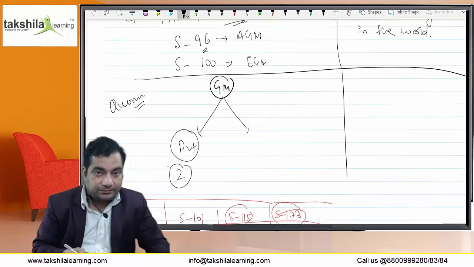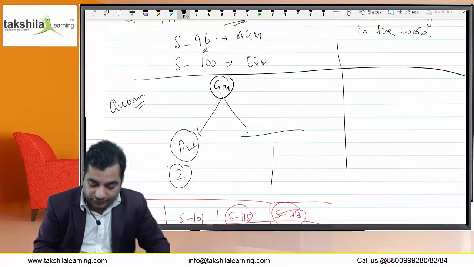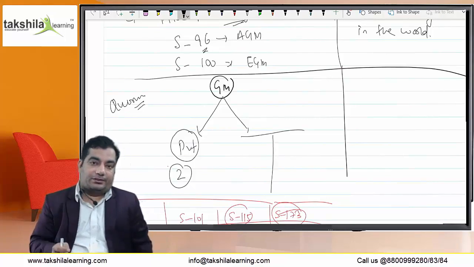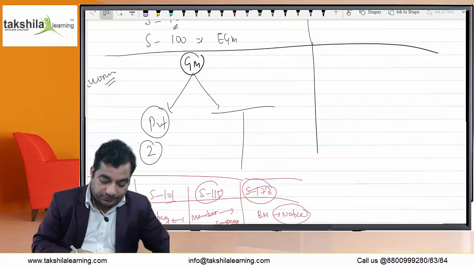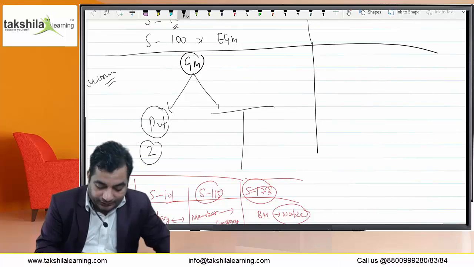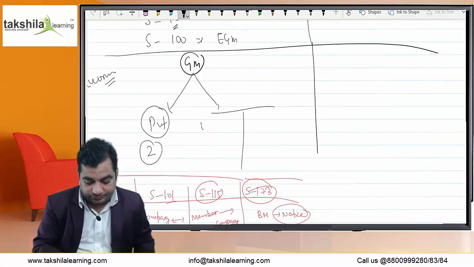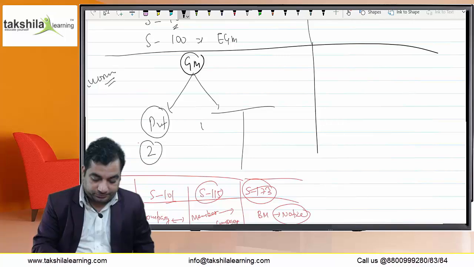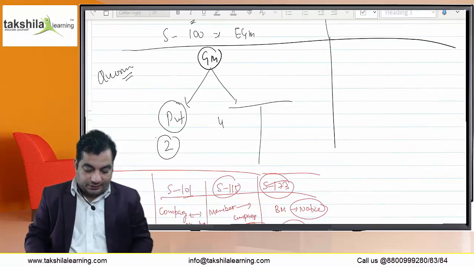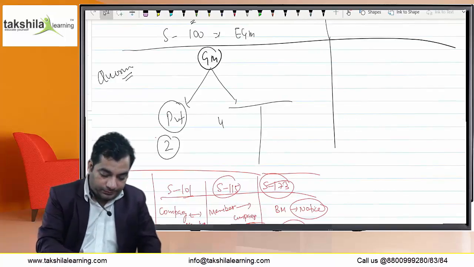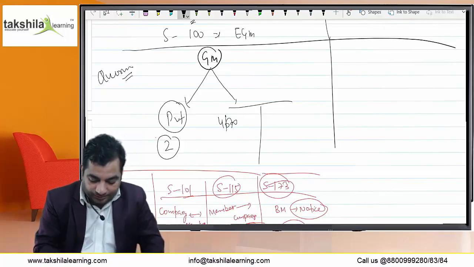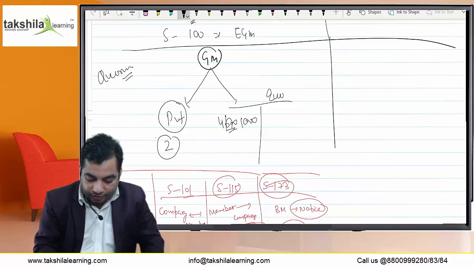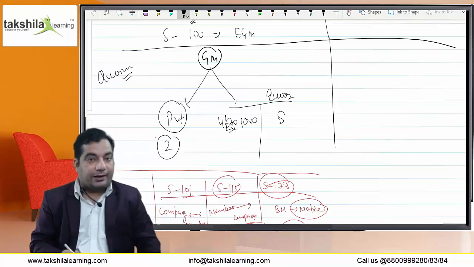In the case of a public company, the quorum depends entirely upon the number of members. If there are up to 1000 members, the quorum required is 5.